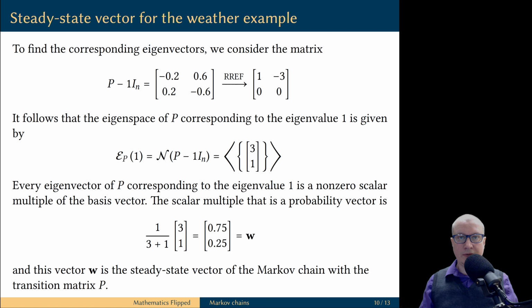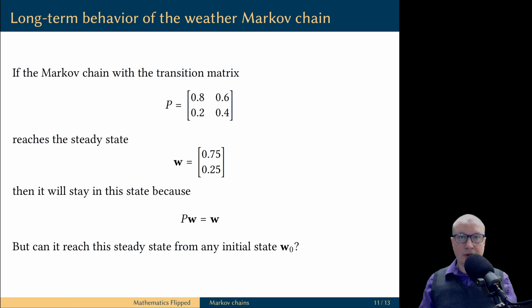This vector W is the steady state vector for the Markov chain in the weather model. So if our weather model Markov chain with the given transition matrix P reaches the steady state W with components 0.75 and 0.25, then it will stay in this state forever, because W is an eigenvector of the matrix P with the eigenvalue 1.